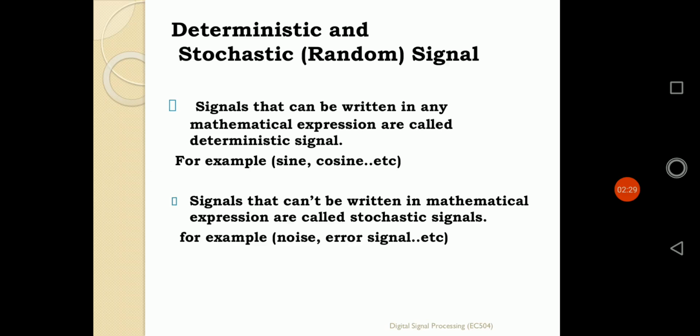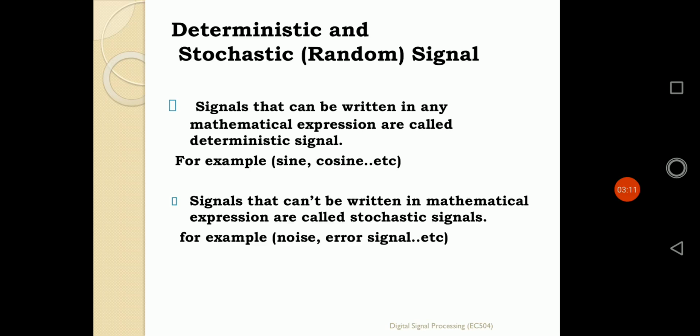I am repeating again. A deterministic signal can be defined as a signal that is determined earlier. That means at any instant of time we can determine the signal; determine means we can measure the amplitude of the signal at any instant of time. Or the signal can be predicted earlier. If I know the value of time, and I want to know the signal amplitude or value at any instant of time, suppose at t equals t1, how can we do that?